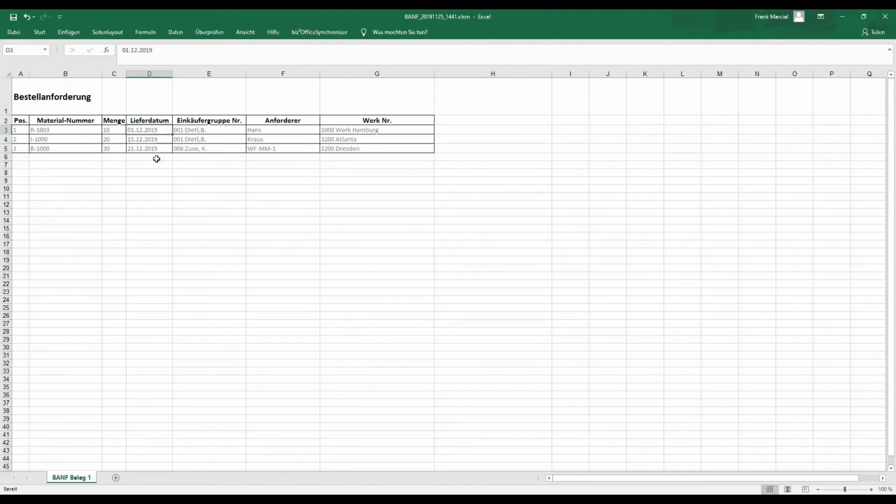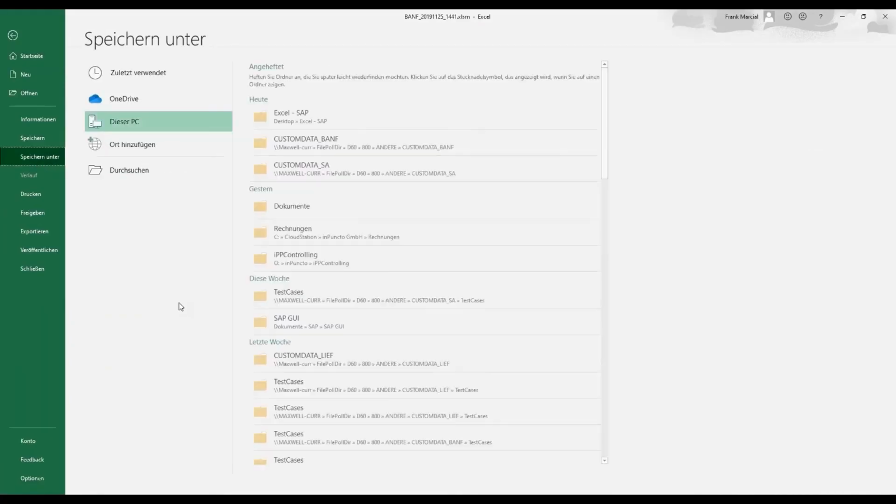For the specific delivery date, let's just go ahead and set it to January the 14th, 2020. And then this particular process should just continue on like that for the 15th and then the 16th. And of course, in Excel, you also have the standard options to preset values accordingly, but that should be enough for now. So planned Hamburg, Atlanta, Dresden, that should work like this. This will now also be saved in the same way as before.